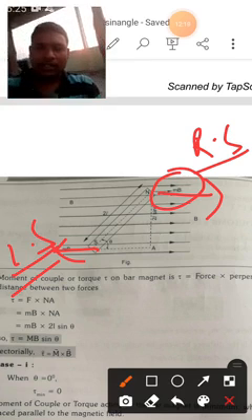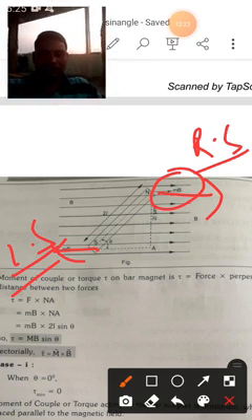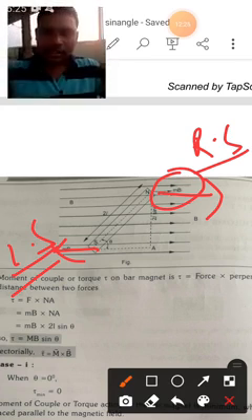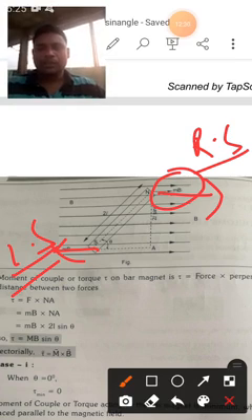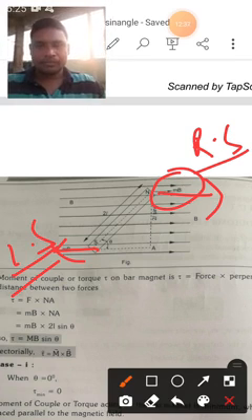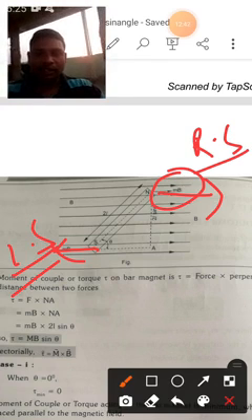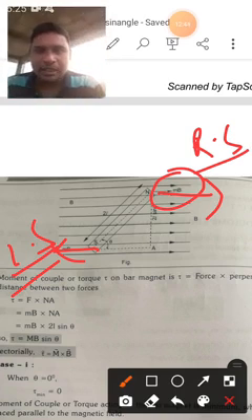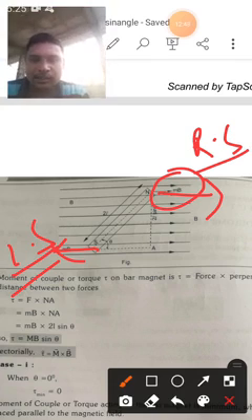There is only one reason why I have taken the opposite direction, and that is a couple. The couple is acting, and we have to prove the moment of the couple acting on a bar magnet placed in a uniform magnetic field. Couple means, as I already told you, two forces equal in magnitude but opposite in direction. Here the magnitude of the force is F equal to MB. This MB I will consider in the right side direction, and this MB in the left side direction.